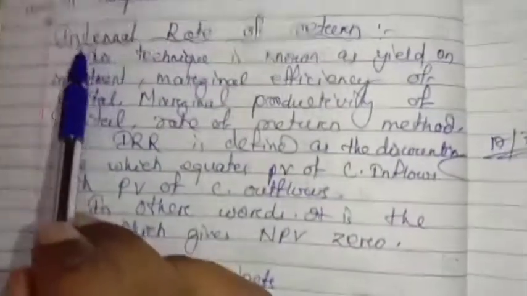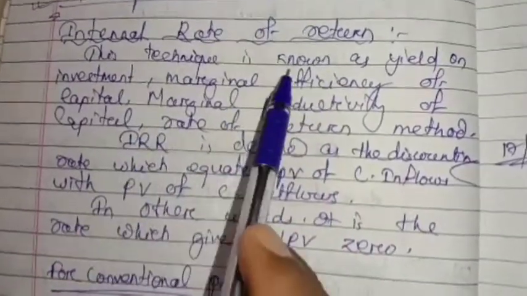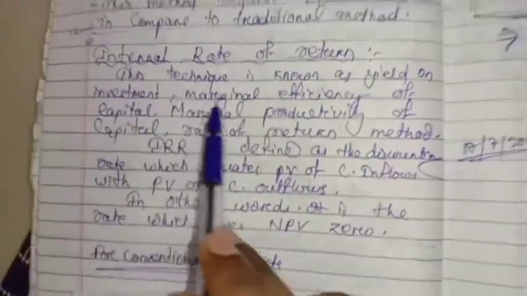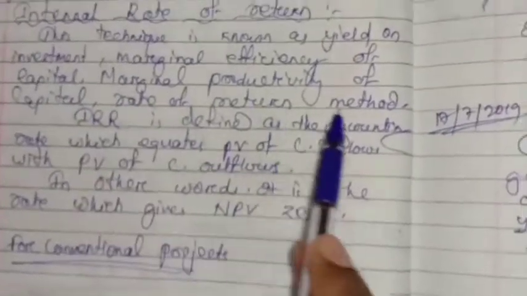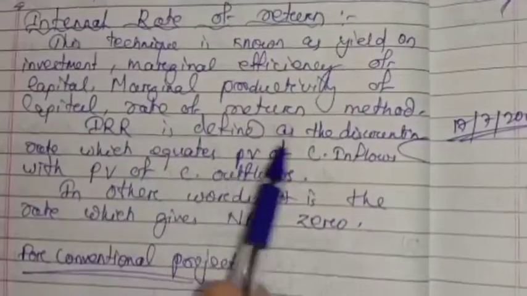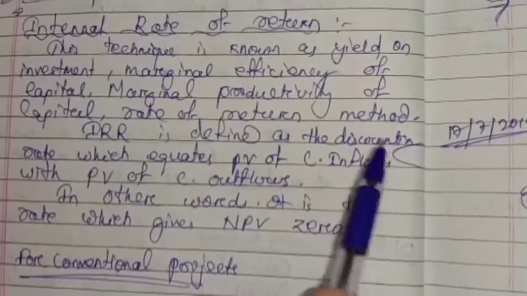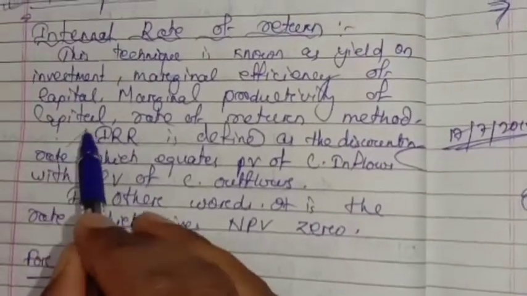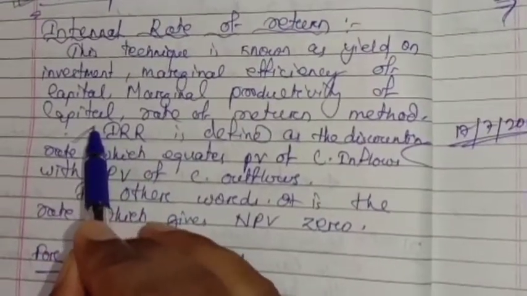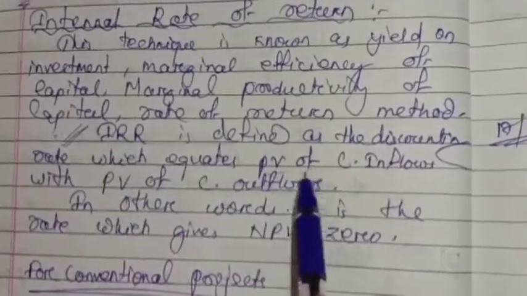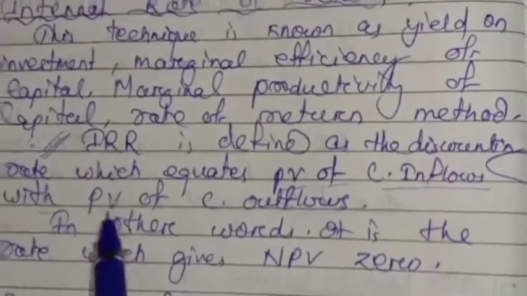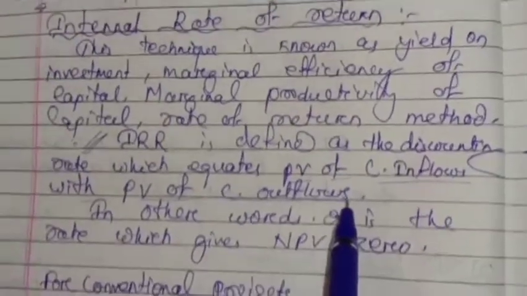So let us see internal rate of return. This technique is also known as yield on investment, marginal efficiency of capital, marginal productivity of capital, or rate of return method. IRR is defined, as I have said, as the discounting rate. Actually, IRR is nothing but a rate, an internal or discount rate, which equates the present value of all cash inflows with the present value of all cash outflows.